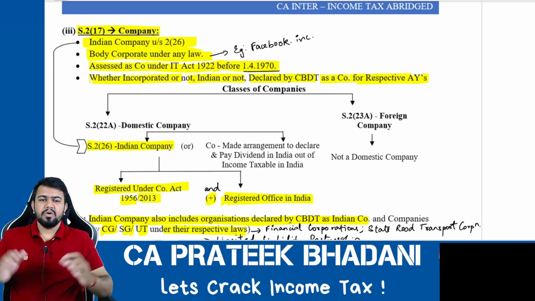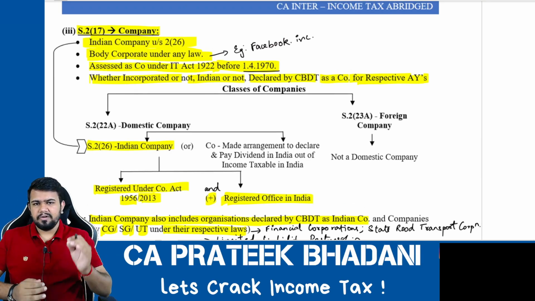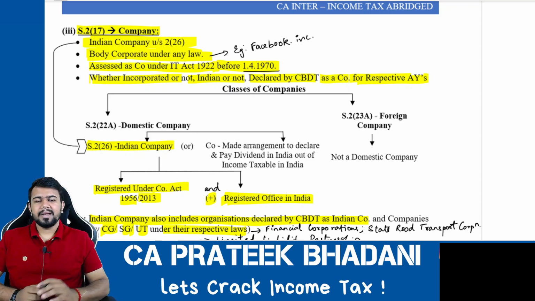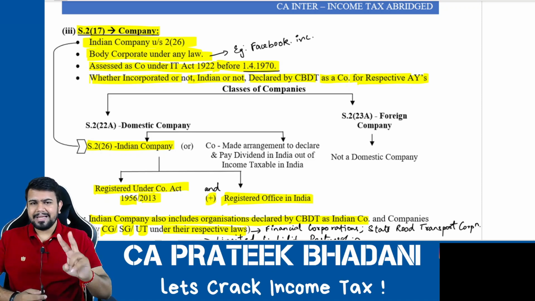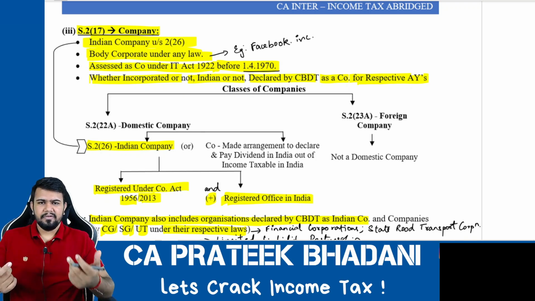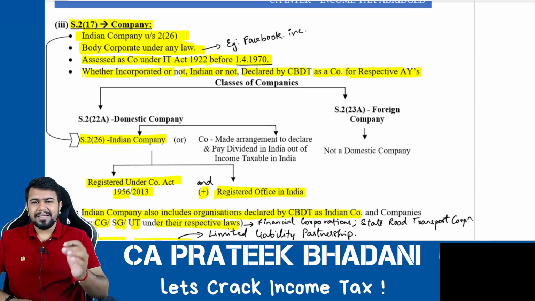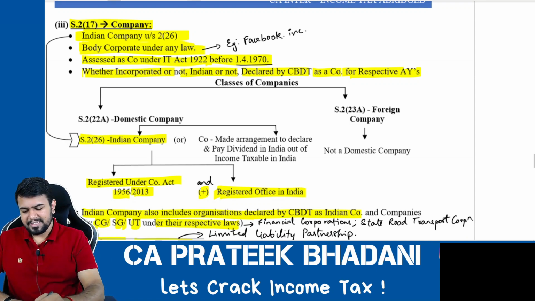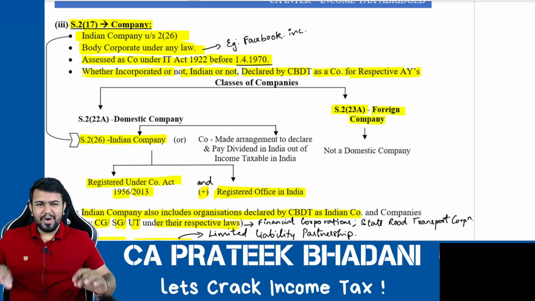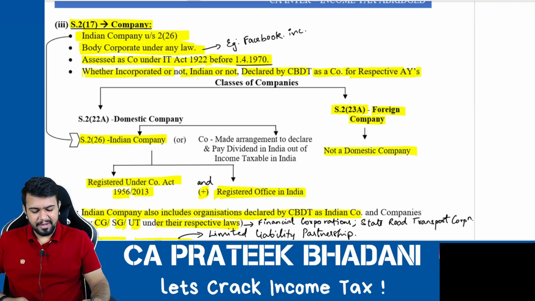Okay. So now we know what are all included in the definition of company. Now we will know what are the classes of companies. So there are two classes of companies, domestic company and foreign company. Now, what is foreign company? Let us learn first because it is very easy. The foreign company is defined under section 2 clause 23A of the Income Tax Act, and foreign company means not a domestic company. Any company which is not a domestic company will be called foreign company.